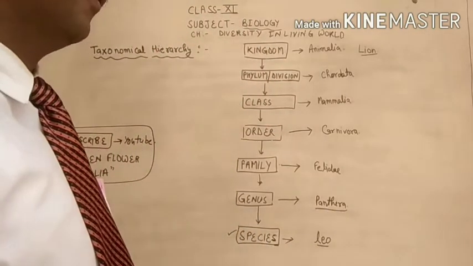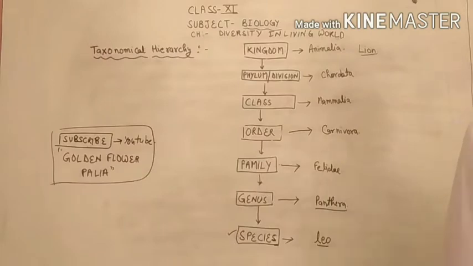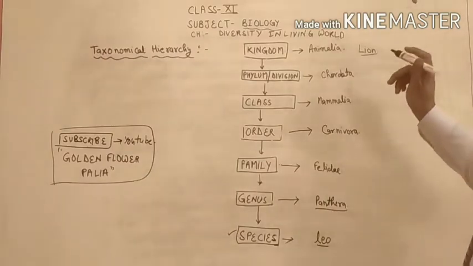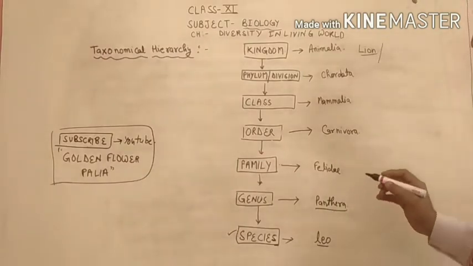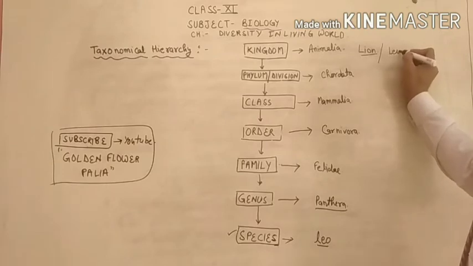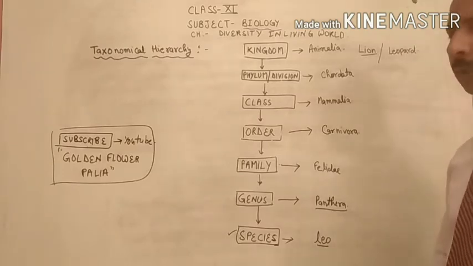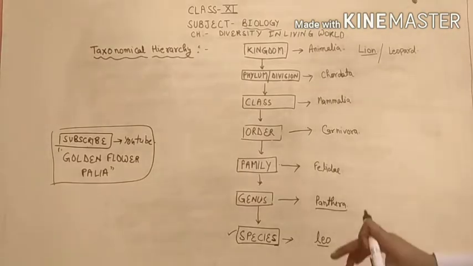Species may differ. For example, if you want to give the leopard classification, leopard is a variety of the cat family, just like the lion.